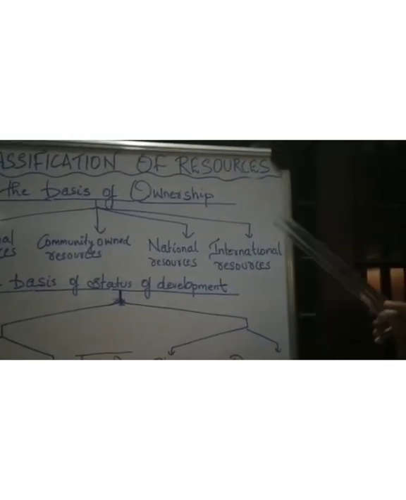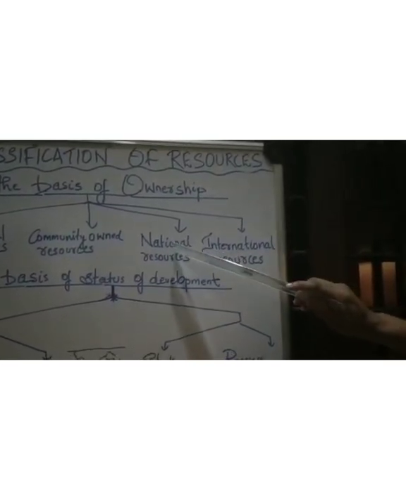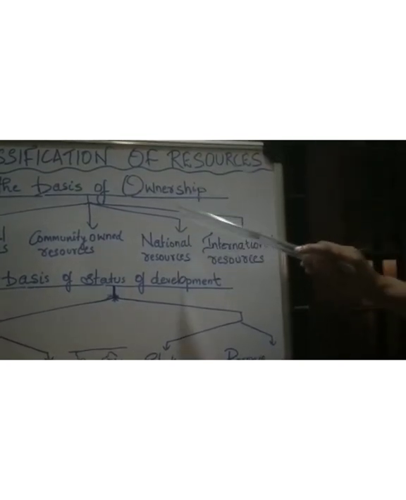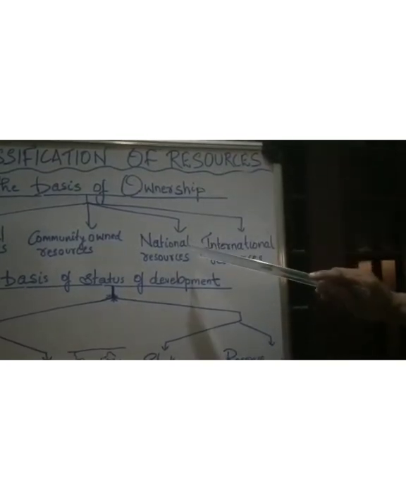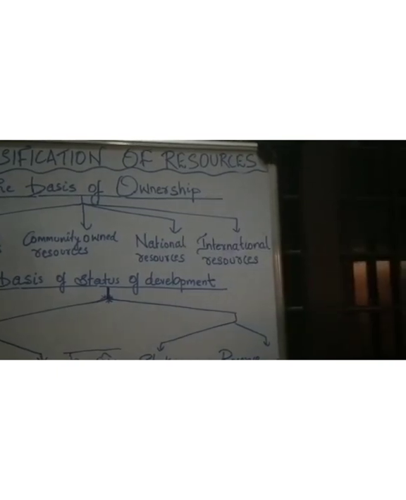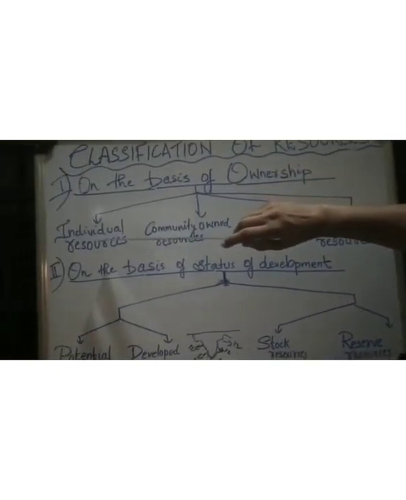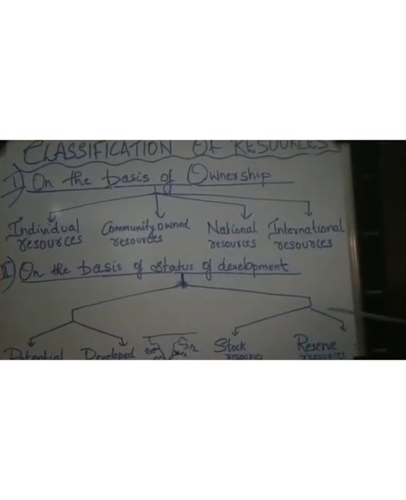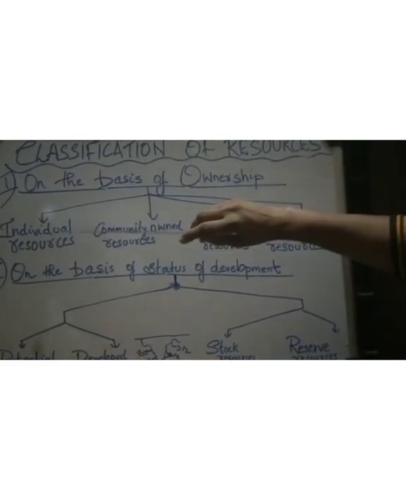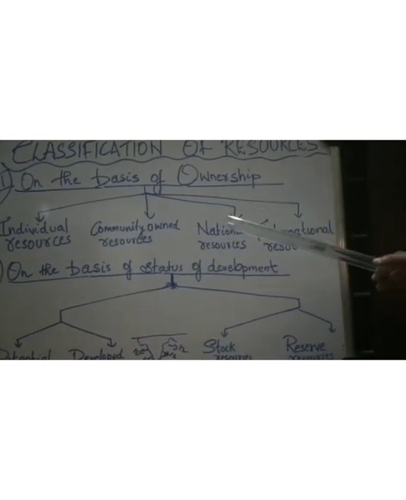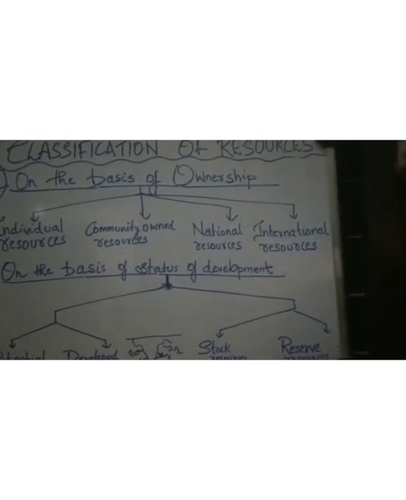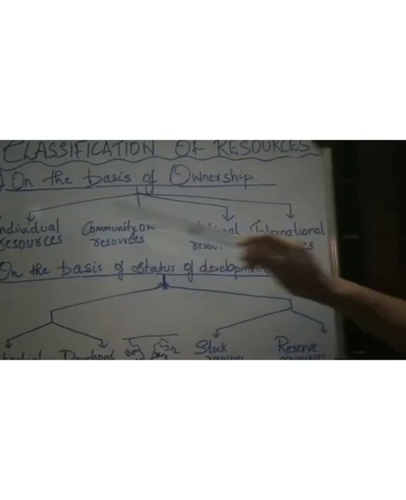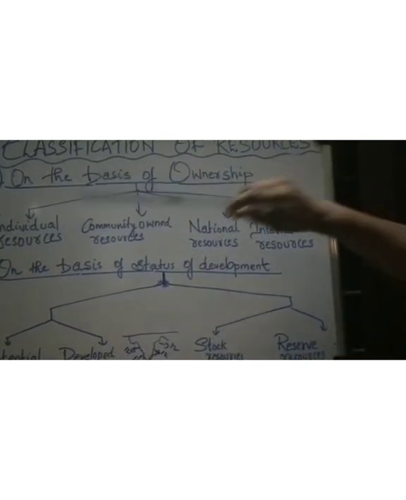Now coming to the next category, national resources and international resources. National resources are resources owned by a nation. Even private individual resources can be owned by the nation for the betterment of the society or for a developmental program. A nation can claim some of the land areas owned by individuals for making roads or rails. The nation can give compensation to the individual and claim the resources owned by that particular individual.